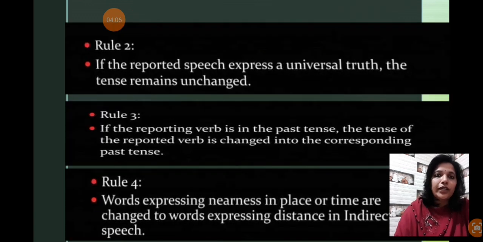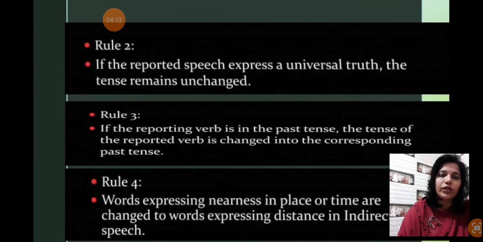Rule number 2. If the reported speech expresses a universal truth, the tense remains unchanged. Rule number 2 tells us that if the reporting verb is in past, then we need to change into past. But this is the exception: even though the reporting verb is in past tense, we will not bring any change if the reported speech is a universal truth.